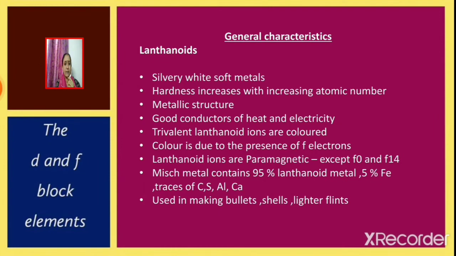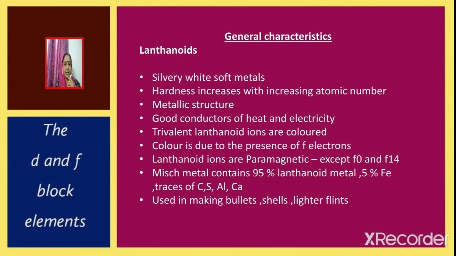Next we shall discuss the general characteristics of lanthanoids. They are silvery white soft metals and the hardness increases with increasing atomic number. They have metallic structure. They are good conductors of heat and electricity, and the trivalent lanthanoid ions are colored. The color is due to the presence of f electrons. Lanthanoid ions are paramagnetic except f0 and f14 configuration.